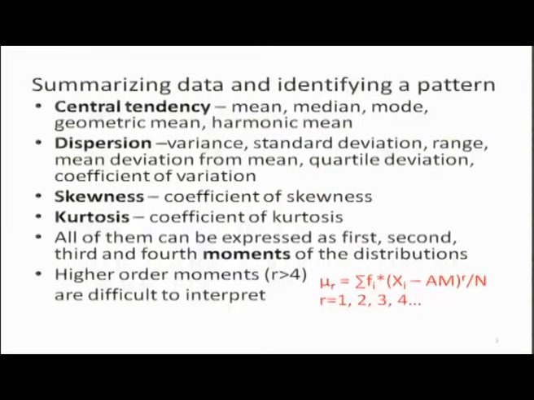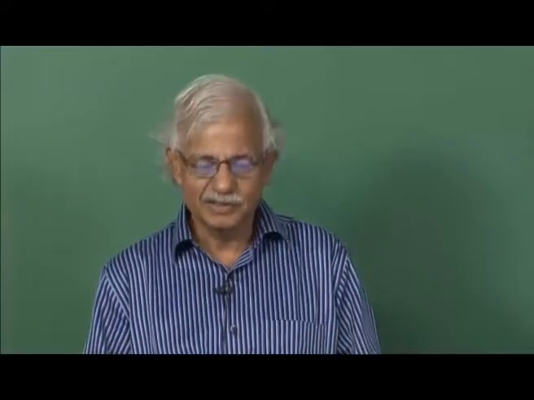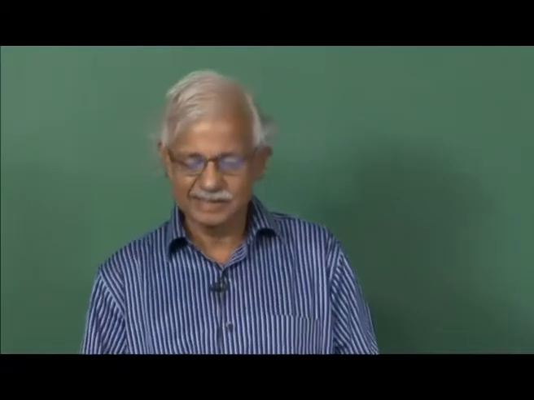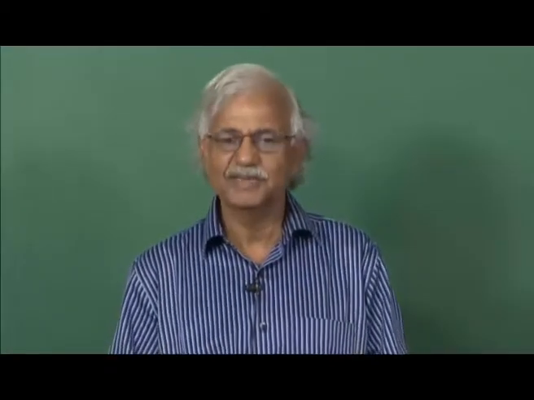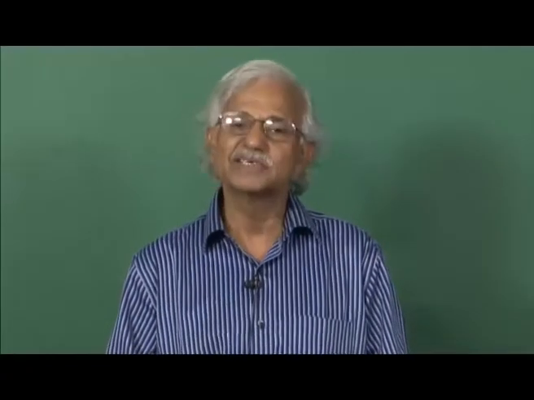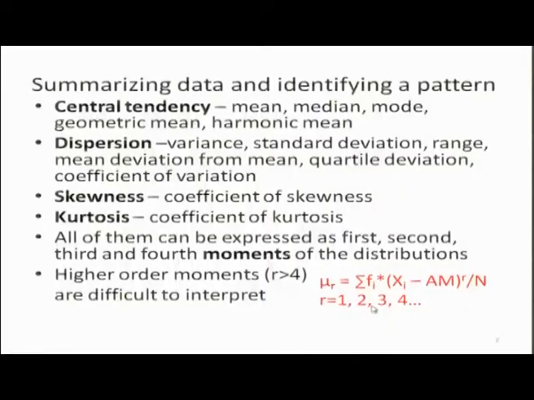So, the first moment around 0 represents the arithmetic mean. For the second moment, if you write r equal to 2 and do not make any other change in the formula, then it becomes the variance. If you put r equal to 3, it becomes a measure of skewness. If you put r equal to 4, it becomes kurtosis, and in this way you can also calculate higher order moments, mu 5, mu 6, but generally it is the first 4 moments which are of concern to empirical scientists in social sciences, not the higher order moments. Interpretation of higher order moments becomes more difficult.